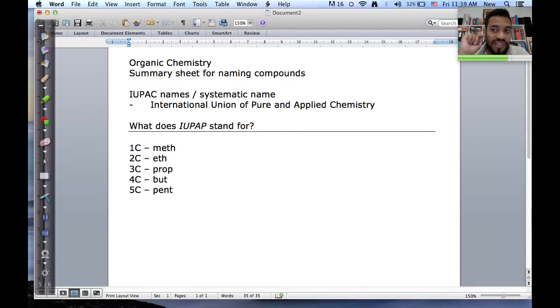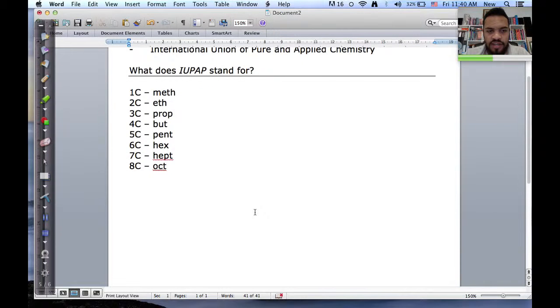Now be sure to write this down. You need to have a page in your book just for this. It's your naming summary sheet. 6 carbon atoms, that will be hex. 7 carbon atoms in its longest chain will be hept. And 8 carbon atoms will be oct. Now of course you can go to 9 and 10. It is non and dec. 9 carbon atoms is non, and 10 carbon atoms in the longest chain is dec.